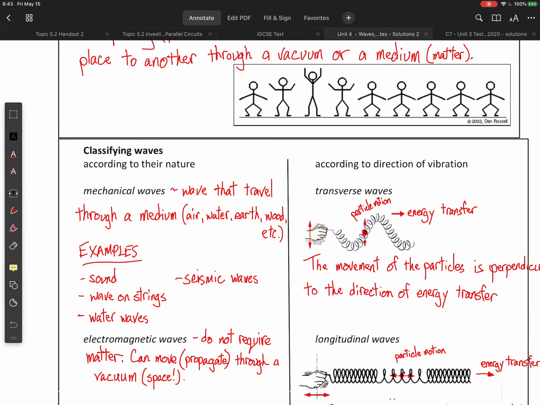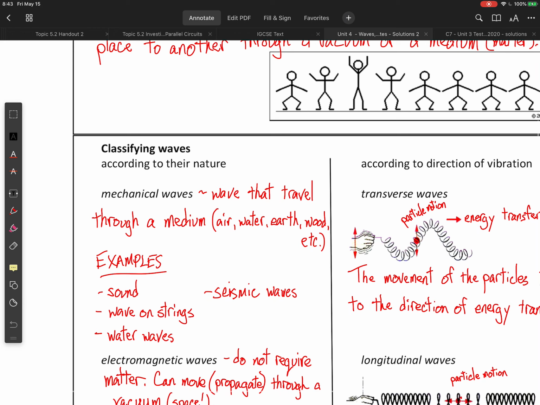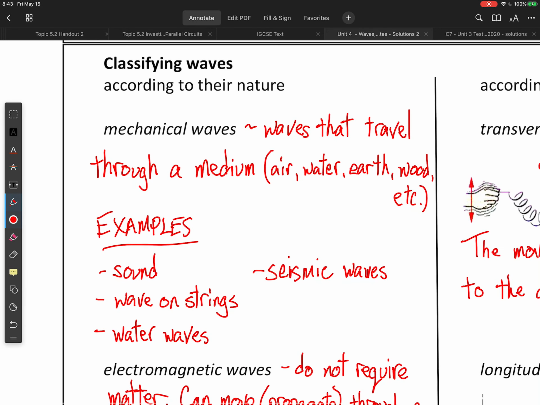So classifying waves. Let's talk first about mechanical waves. Mechanical waves are waves that travel through a medium. So that means air, water, earth, wood, fire.